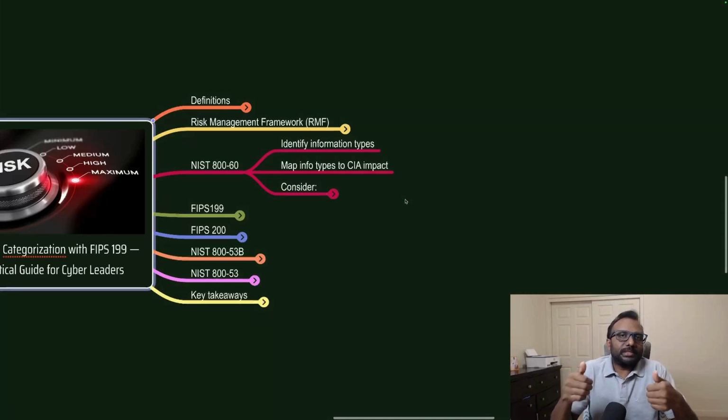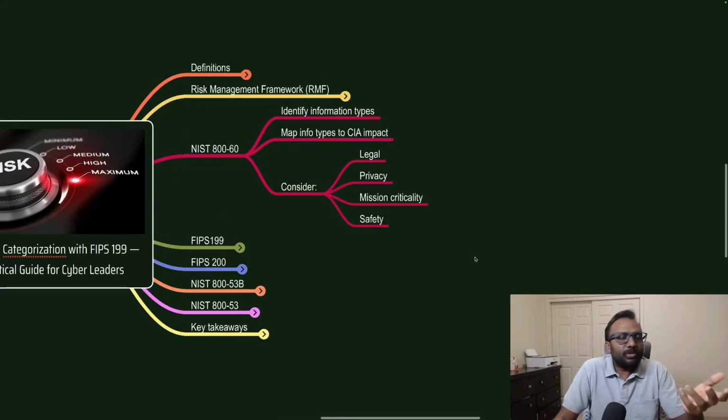Then we have to assess the confidentiality, the integrity, and the availability of that: whether confidentiality is important, availability is important, integrity is important, or all three are important. Then we will map it with that. Once that CIA impact is done, we also need to consider the legal and regulatory aspects, the privacy level, the mission criticality, and the safety of the systems. These are all things to be considered while we are doing the identification of an information system.